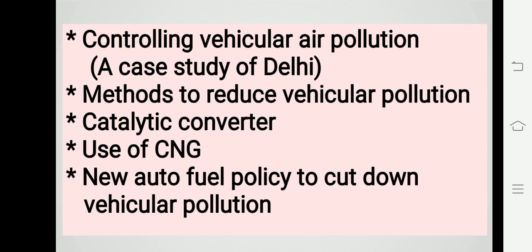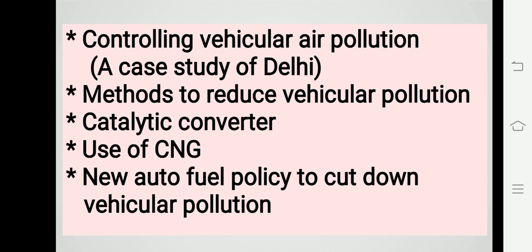The main problem with switching over to CNG is the difficulty of laying down pipelines to deliver CNG through distribution points, pumps, and ensuring uninterrupted supply.